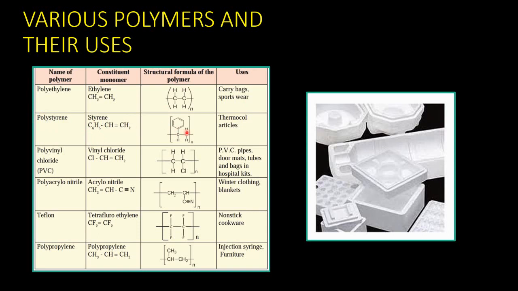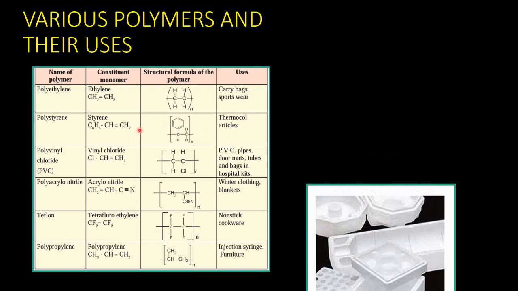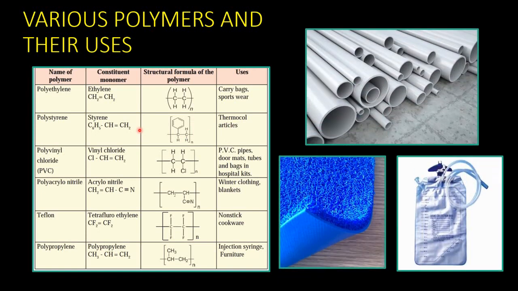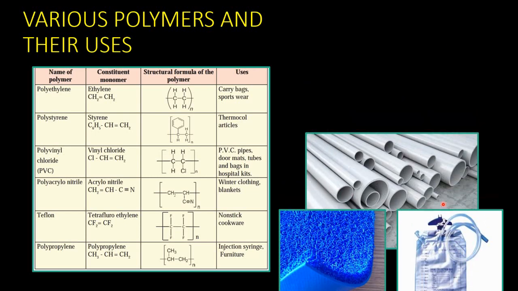The next polymer is polystyrene, which is generally called thermocol, and you can see the monomer here, which consists of a double bond. You can see the structure of polystyrene, and it is used to make a variety of thermocol articles. The next polymer we are going to see is polyvinyl chloride, which is commonly called PVC. Vinyl chloride is the monomer in this, and they are used to make PVC pipes.